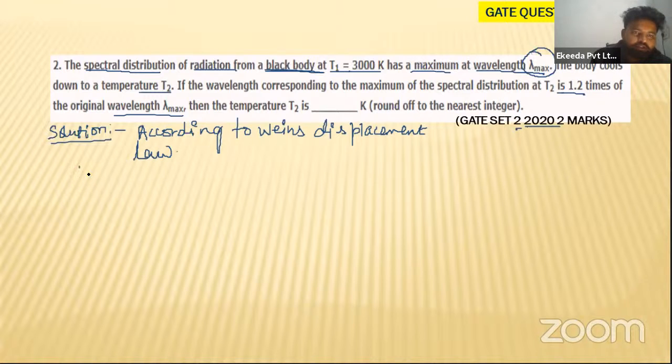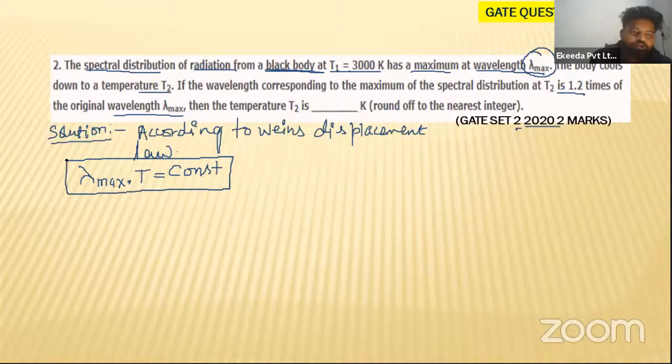We know the wavelength at which maximum radiation is occurring, multiplied by the temperature T, is equal to 2900 micrometer Kelvin, or we can take it as a constant. So in this case, lambda max 1 into temperature T1 is equal to lambda max 2 into temperature T2, no problem.